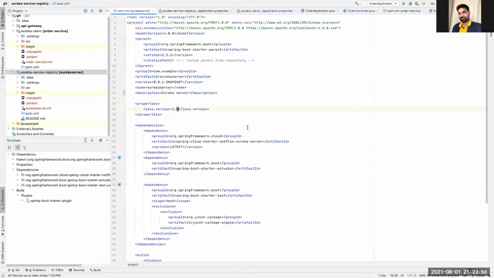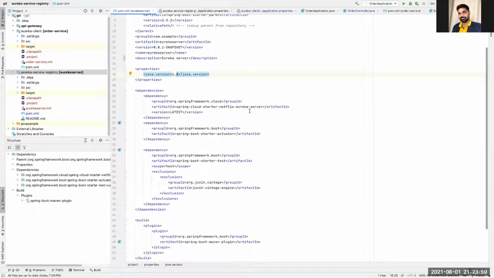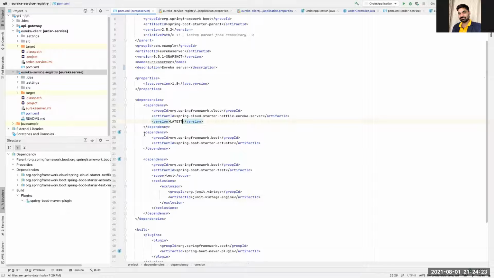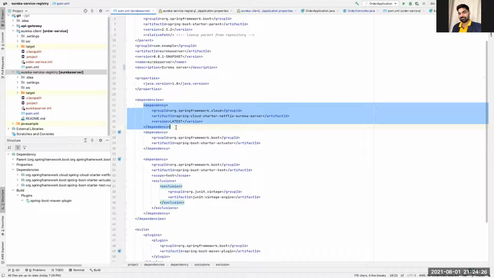I'm using Java 1.8 here, and there are a few dependencies you require. One is Netflix Eureka Server, which is part of Spring Cloud, and this particular dependency is required to make your application a Eureka registry. Okay, so this dependency is required, and the other dependencies are optional. You don't need anything else, basically. It's just like Actuator, which I was trying to enable. But this is the one important dependency which you will require. Okay, once you do that, your POM file is done.